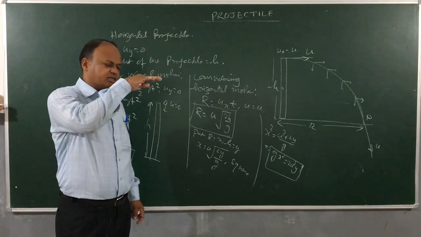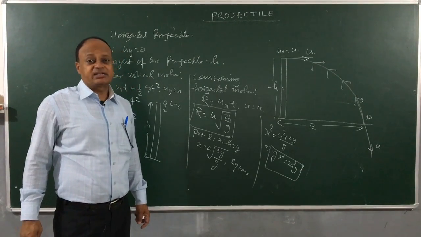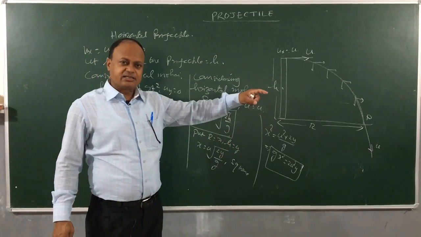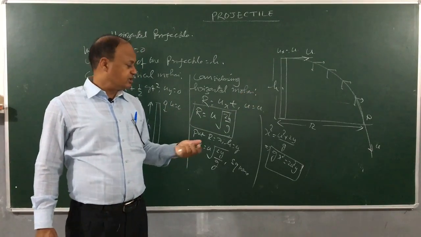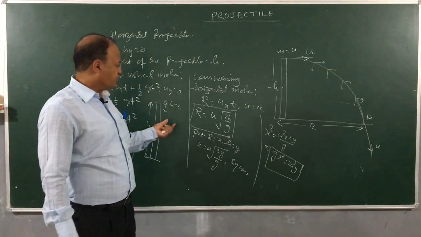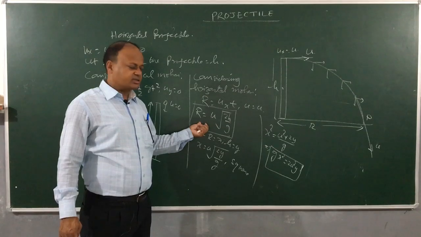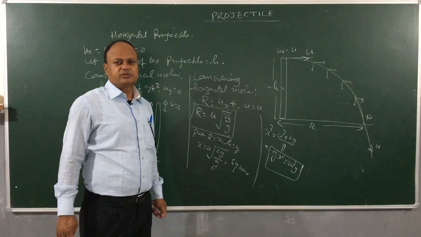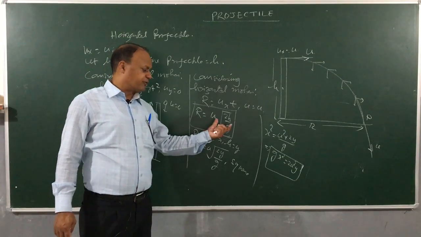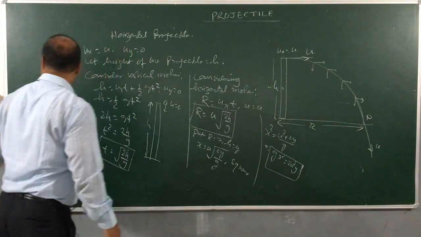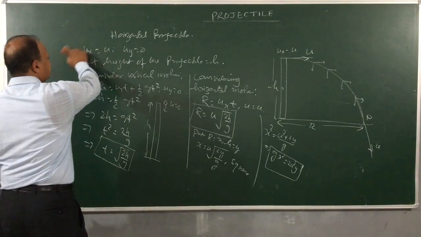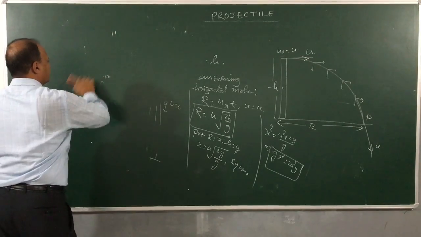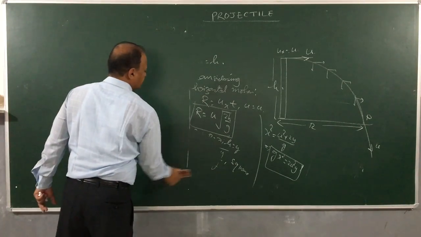A plane is flying horizontally and releasing a food packet. At what distance will it land during a flood relief operation? This is the equation you have to use. You have to calculate the range. Yes, u will be given to you and height will also be given to you. Alright, so when you are dealing with problems, make sure that you recall all this. So we saw the case of a horizontal projectile.